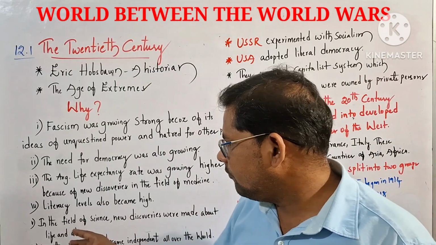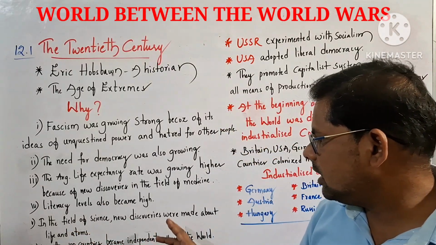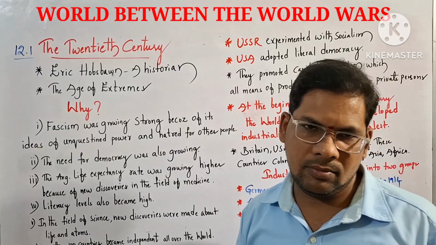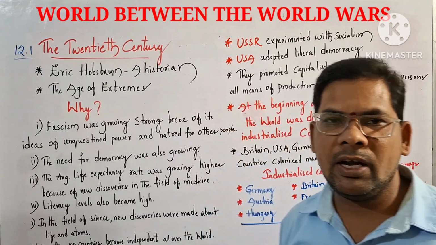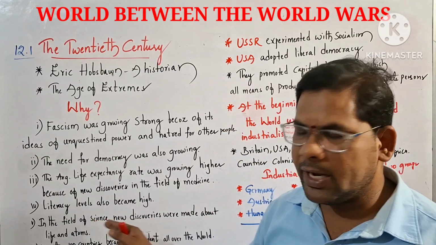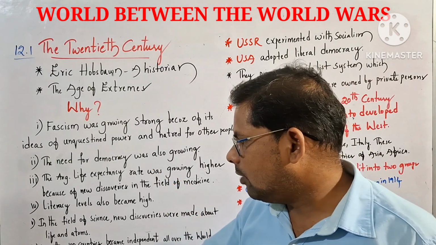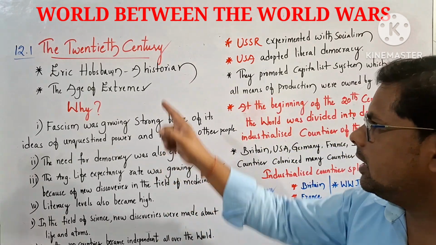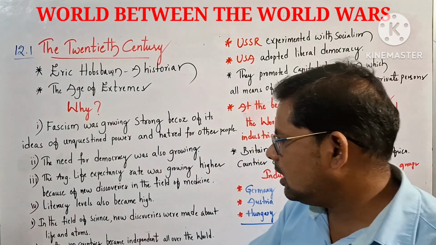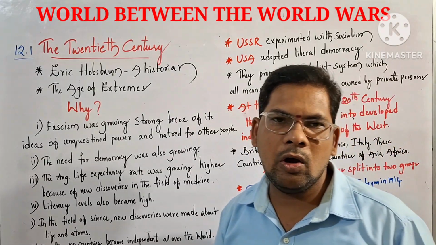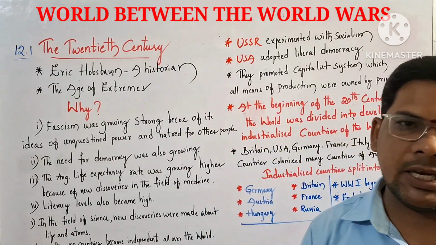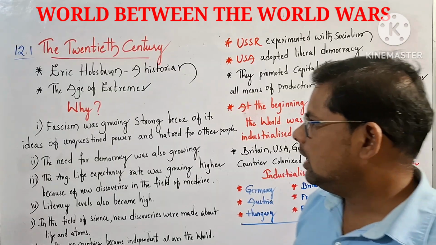Next one, in the field of science, new discoveries were made about life and atoms. New discoveries emerged. And one more last important point is related to this. More than 100 countries became independent all over the world in the 20th century. That is also one of the important points.